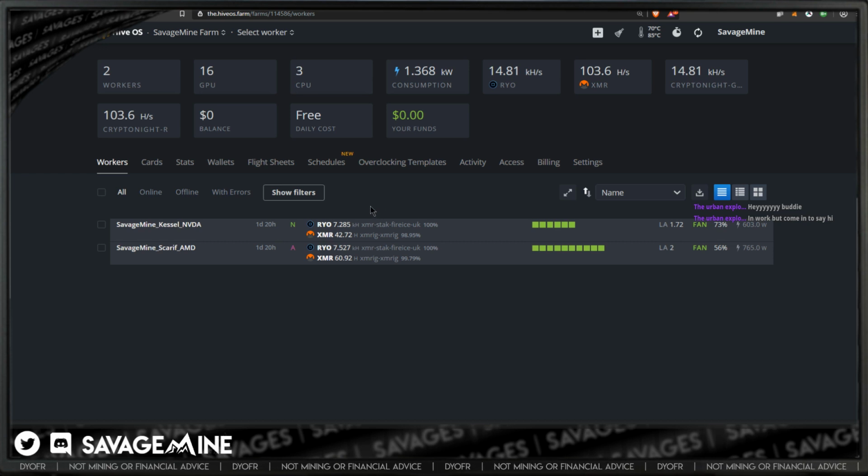So I'm mining Rio over here. That's with the GPUs on each rig, and then with the CPU on each rig, I'm mining XMR or Monero, and that's on both the NVIDIA and the AMD rig here in my office. And yeah, no real big surprise there.